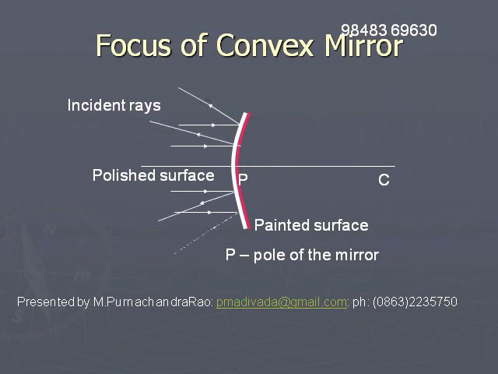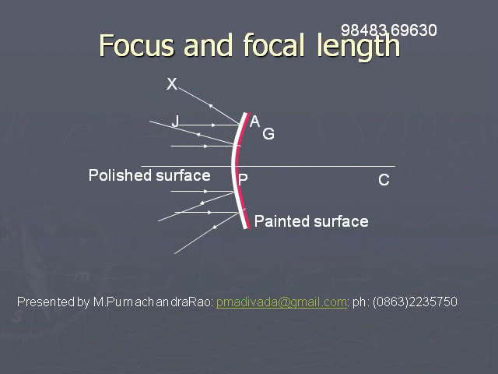These rays, after reflection, will diverge away from the convex mirror.